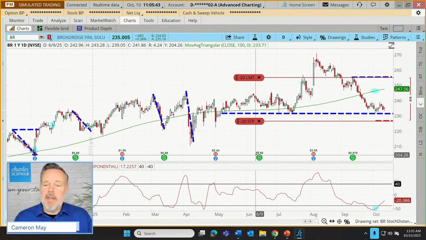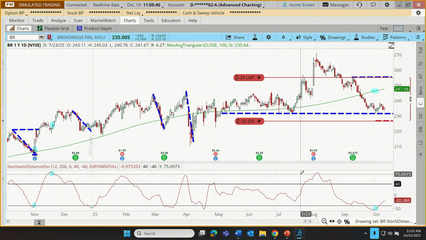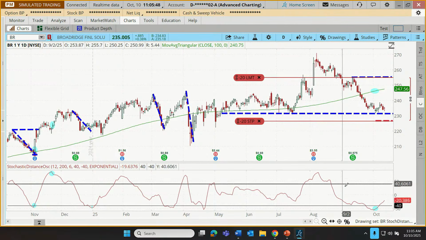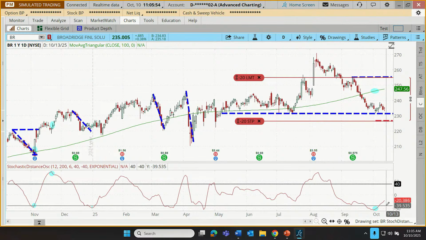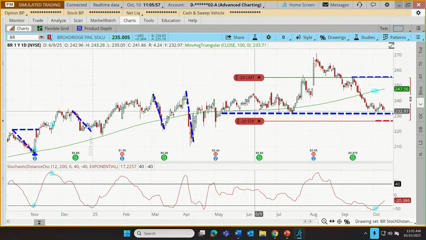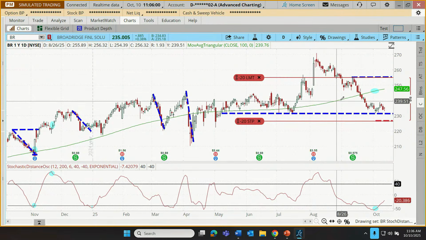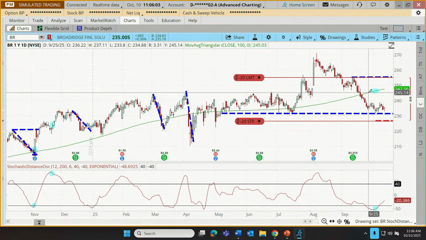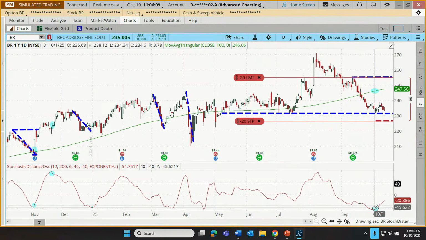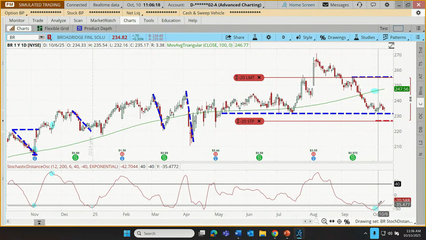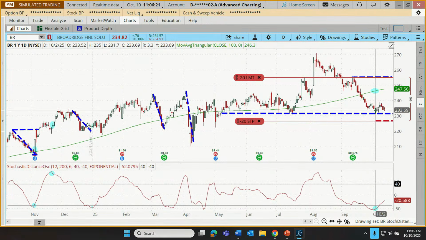But in any case, another oscillator quite similar to the Chande momentum oscillator, but with the stochastic distance oscillator, again, looking for a dip below the oversold range, in this case, minus 40. But we've combined that with a longer term trend indicator. As long as that is still trending higher, the interpretation by a trader using this system would be still looking for bullish entries. This would be a typical bullish entry where our stochastic distance oscillator gets into that oversold and starts to rise again. It doesn't need to cross back up above the minus 40, just needs to start rising again. That happened here, started to rise, pulled back a little bit.